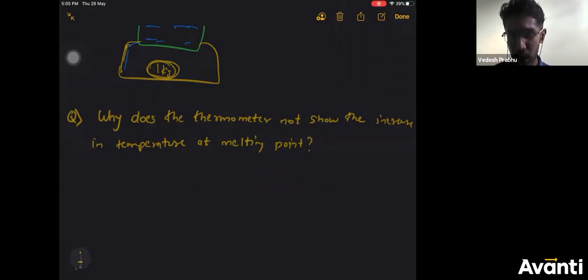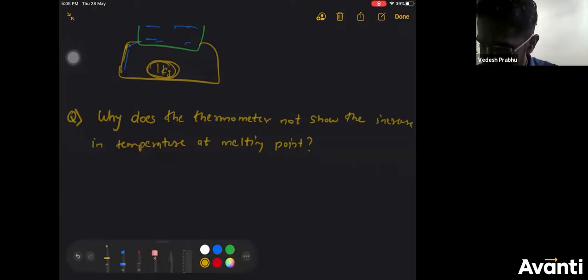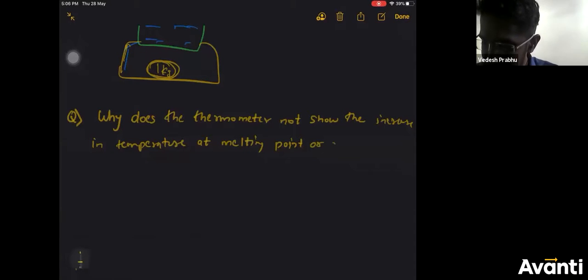Why is there no increase in the temperature, or why does the thermometer not show the increase in temperature at melting point, or at boiling point?